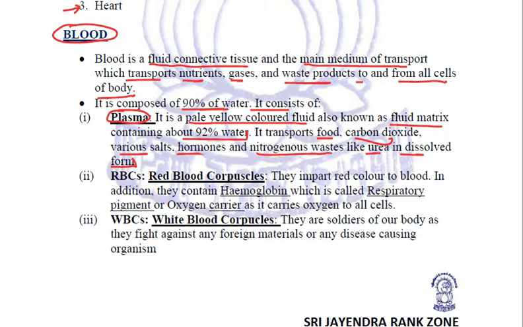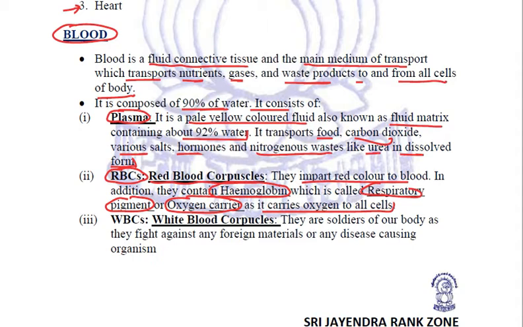Now, blood actually consists of three further things. What are these? One are the RBCs, or the red blood corpuscles, which are also known as erythrocytes. Now, these RBCs impart red color to blood, and they contain hemoglobin. This hemoglobin is called the respiratory pigment, or the oxygen carrier, as it carries oxygen to all the cells.